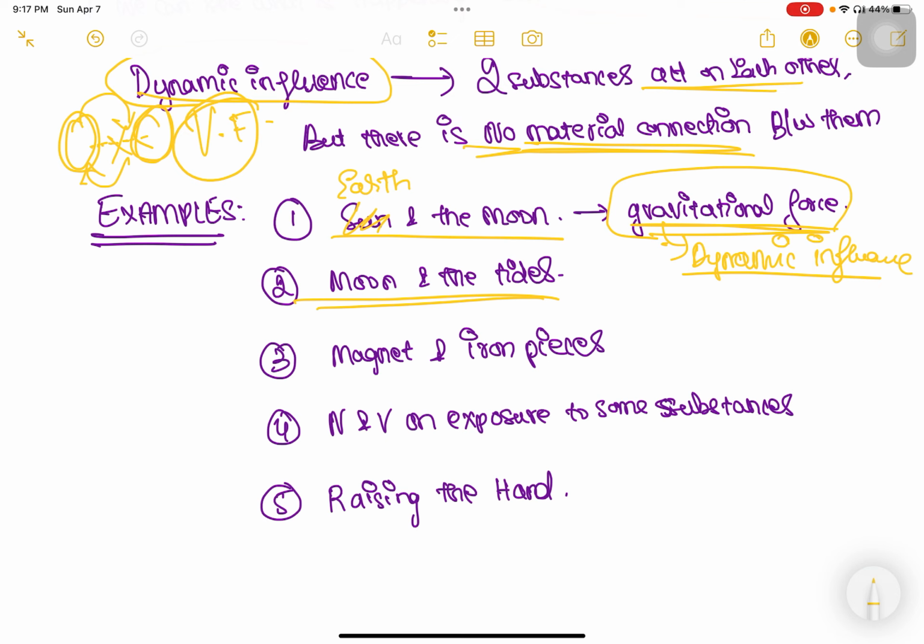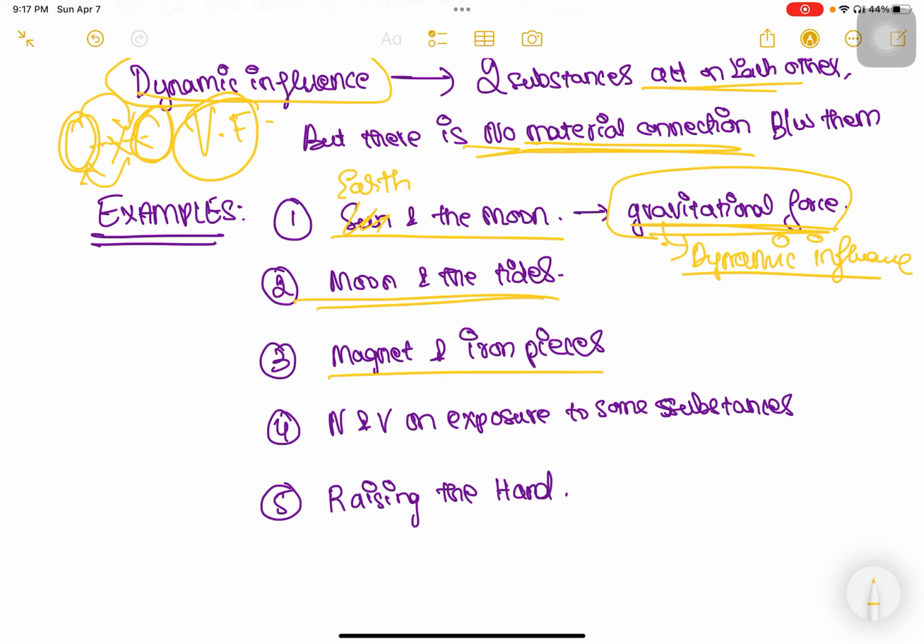But can we see something that is connecting the moon and the tides together? No. Again, this is also because of the gravitational force, something that we cannot see. So here also we see that there is a dynamic influence, but we know that there is no material connection between them. We cannot see or touch something that is connecting the moon and the tides, or something that is connecting the earth and the moon.